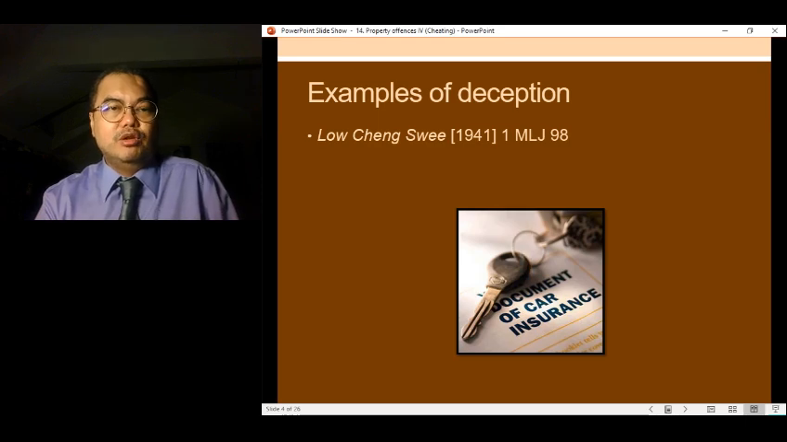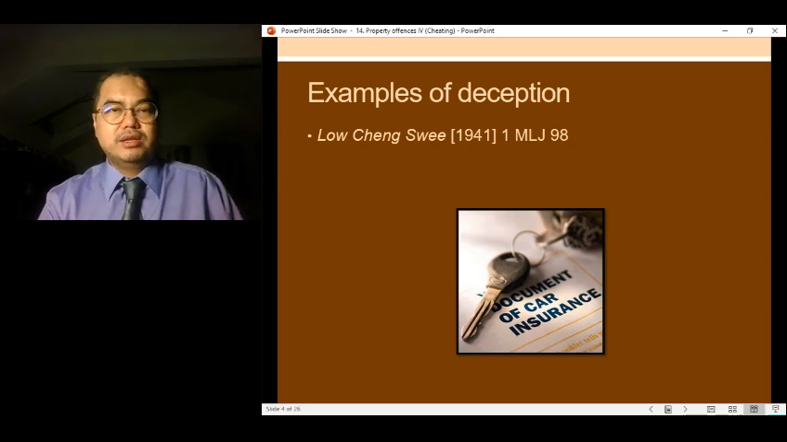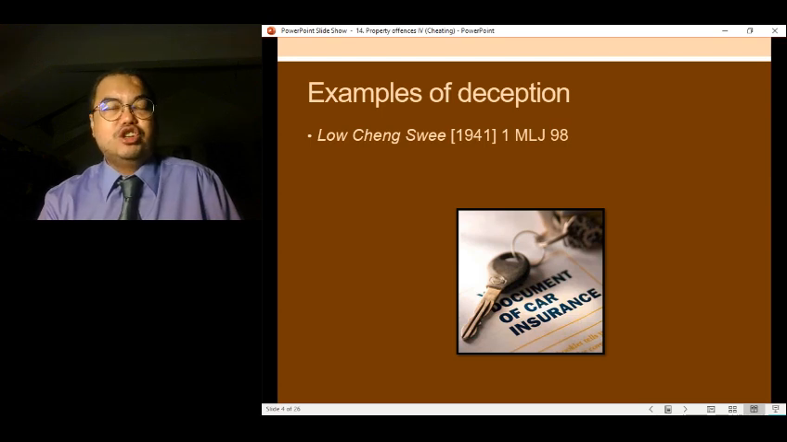In the case of Lo Cheng Sui, this was a case where the accused bought two different insurance policies for his car, and then he claimed from both insurance. Okay, so that was wrong. He basically deceived them because he was not supposed to have claimed from two different insurance. So this is unjustly enriching himself.